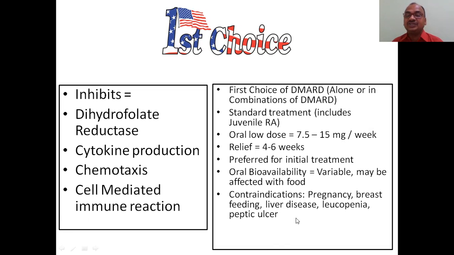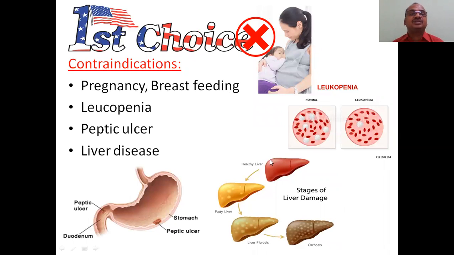And contraindications we will see. Pregnancy, breastfeeding. Contraindications: pregnancy, see here pregnancy, and also breastfeeding. Both I kept in the same diagram. And also leukopenia. So don't give this. That's why I kept a cross mark here. Contraindications: leukopenia. See here in this diagram, this is normal and this is leukopenia. Leukocytes will be decreased.